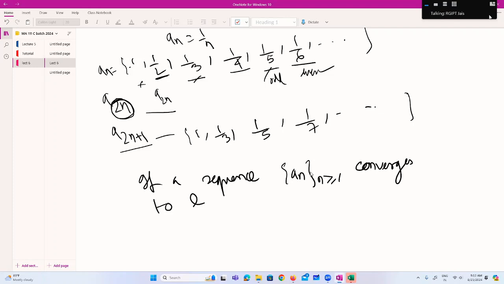Suppose 1 by n, that sequence converges to 0, right? That you have already proved. So what about the subsequence limit? Where does a_{2n+1} go? Where should it go?